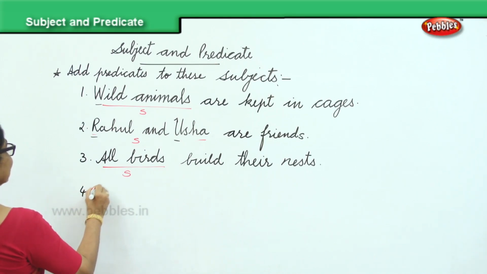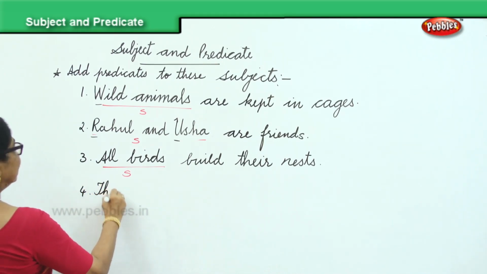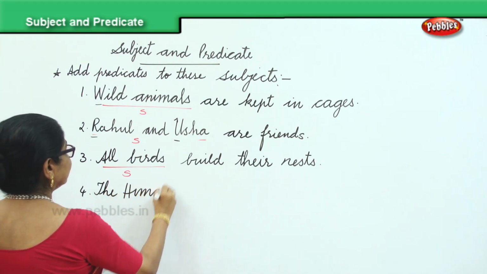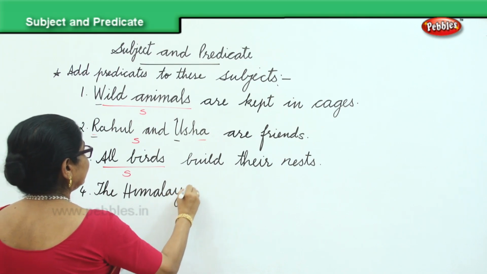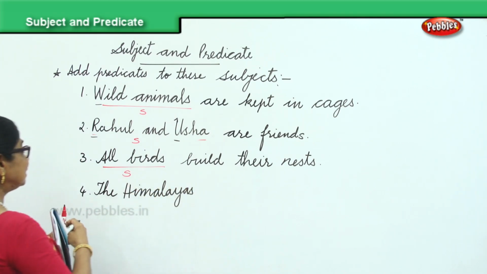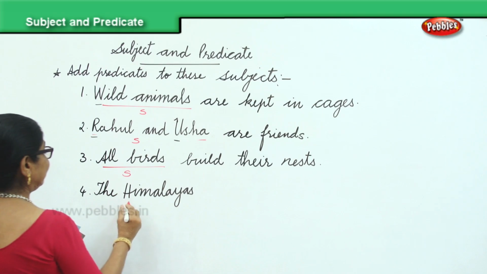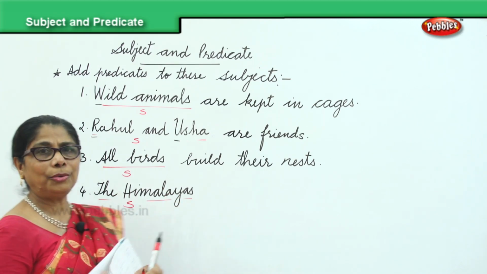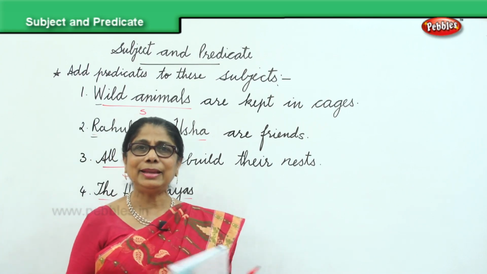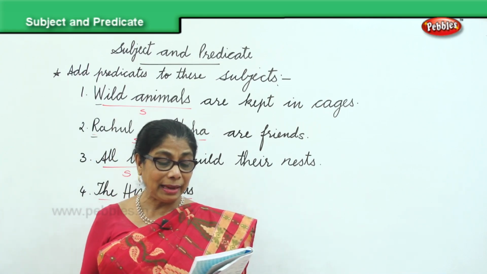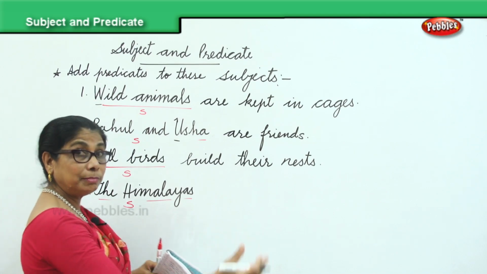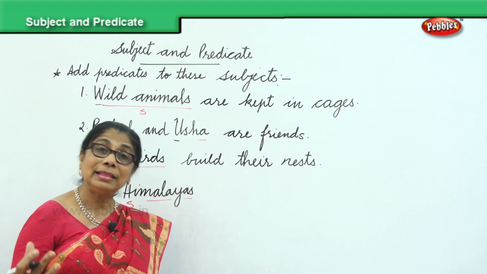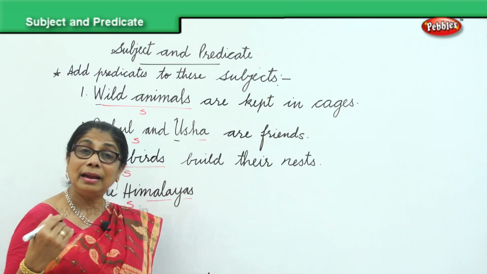The Himalayas. T is a capital letter. The Himalayas, that's the subject I am providing for you. Now, put in a predicate to complete the sentence. The Himalayas are the highest mountain ranges. The Himalayas are in the north.